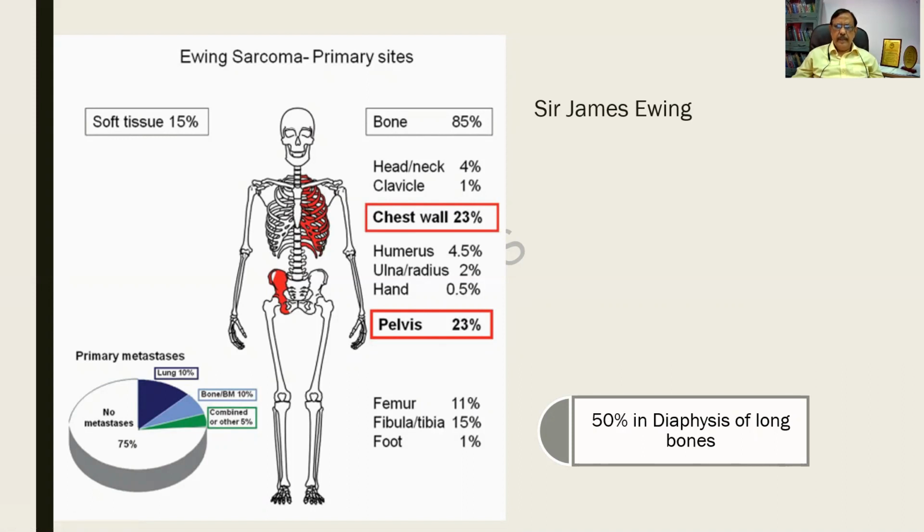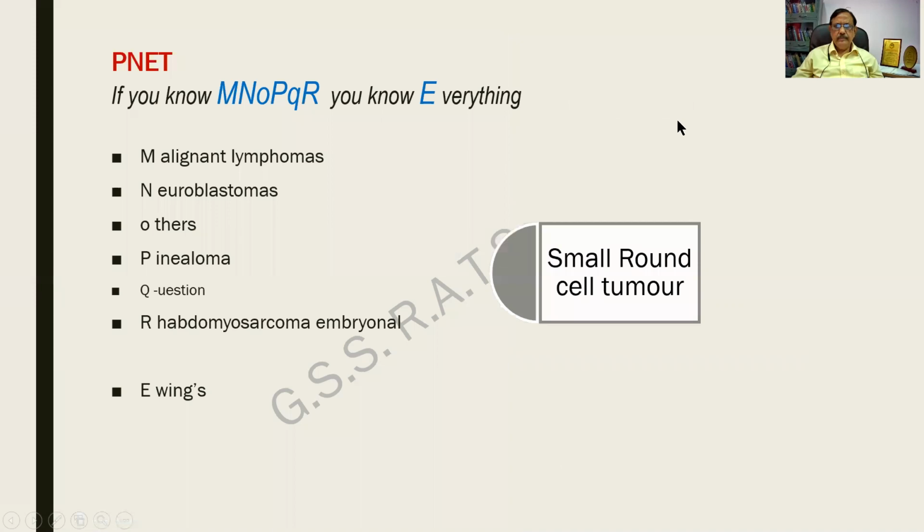Diaphysis is the middle. And this was first discovered by Sir James Ewing, a surgeon. PNET means primitive neuroectodermal tumor.